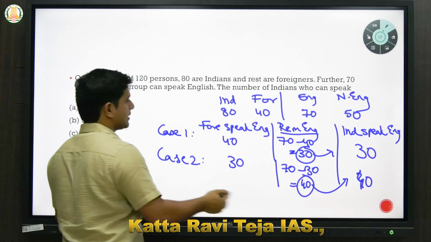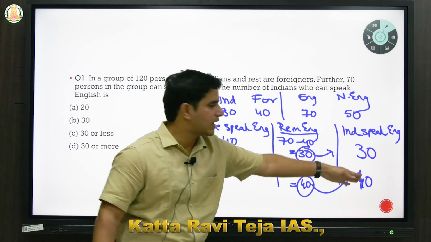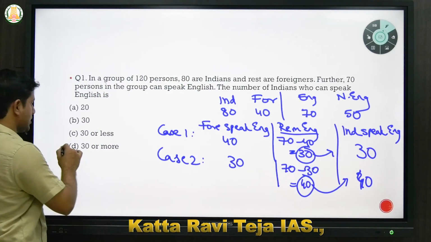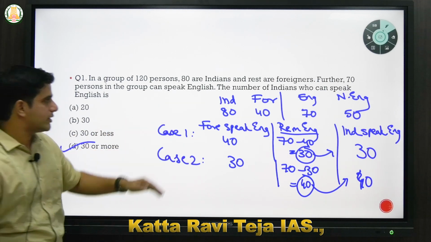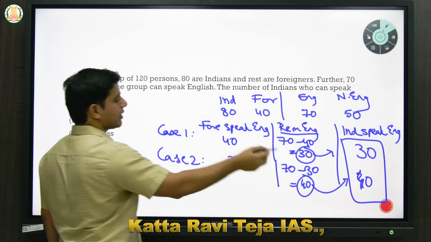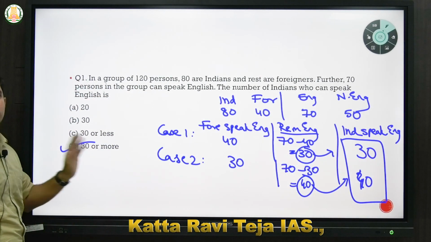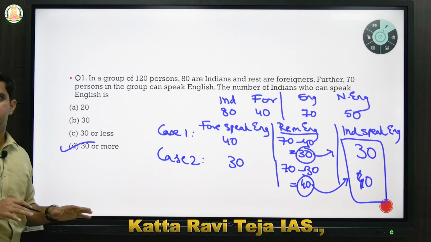And if you take another example, like 35 here, you will get 35 here. Everything you will find is 30 or more. So the answer is 30 or more. You can use this table method, since this is the range they are asking, and you can see the numbers are 30, 40, 35 like that. Anything will be 30 or more only. So this will be the option. Is there clarity? Can we move ahead?